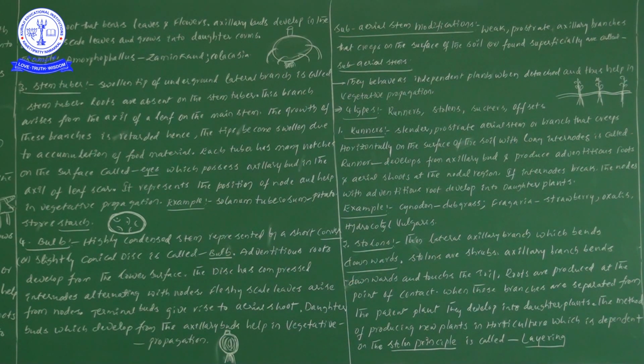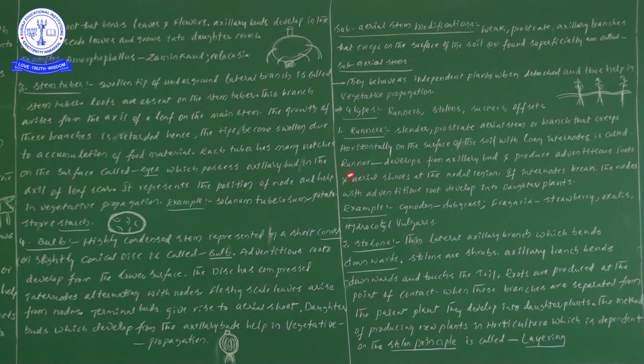Once you see the diagram, it is a rough diagram of runners. These runners grow horizontally on the surface of the soil with long internodes. Between the nodes we find a gap. Exactly at the node is present; below the node fibrous roots are there, and above the node we observe the shoot system. Exactly at a node, roots as well as shoot system are observed. The gap between two nodes is known as the internode. That is our information.